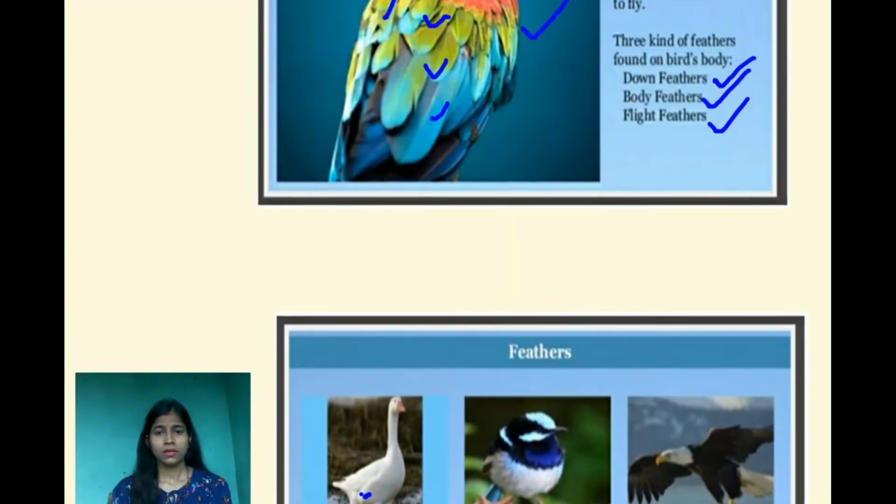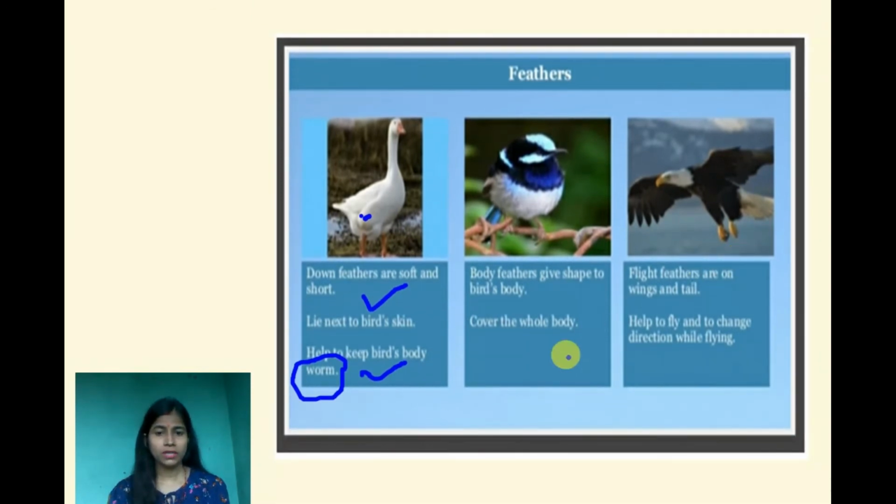Next one is body feathers. Body feathers give shape to the bird's body. You can see in this picture the bird has its shape just because of the feathers. They cover the whole of the body. Everywhere on the body parts of the bird you can see feathers. So body feathers give the shape of the bird's body and cover the whole body.